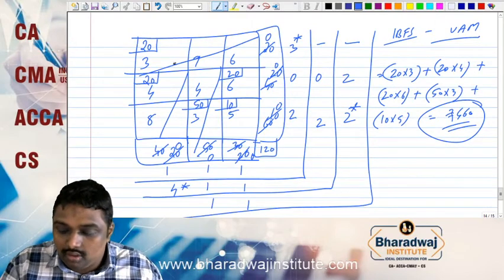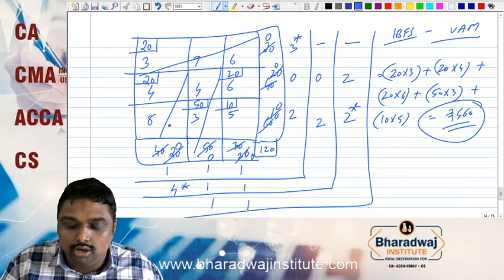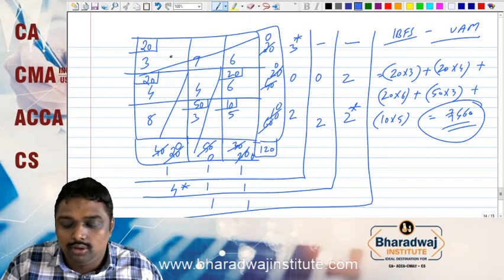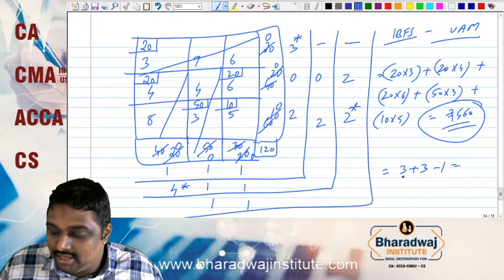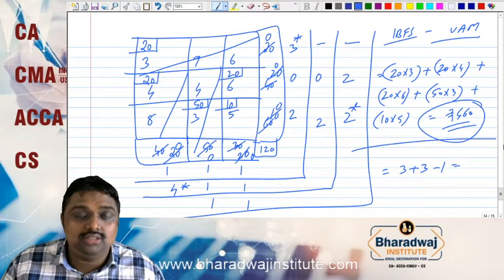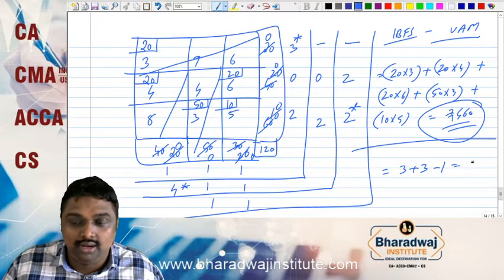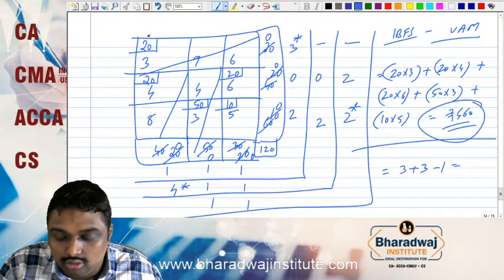What is m? Number of rows, so we have 1, 2, 3. N is the number of columns, 1, 2, 3. So we have 3 plus 3 minus 1. So m plus n minus 1, is it equal or not equal?